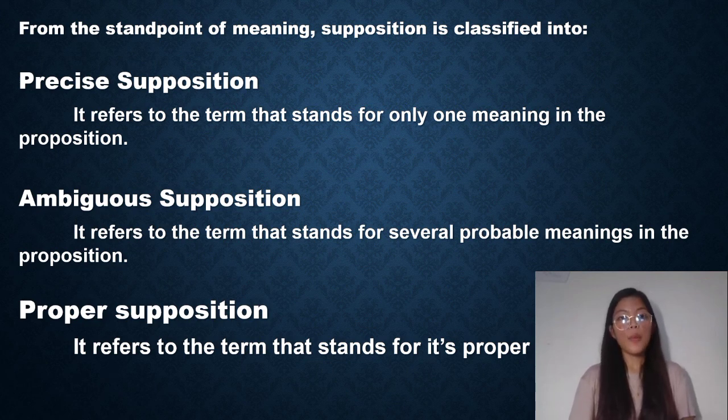Lastly, proper. Proper supposition refers to the term that stands for a proper object. For example, Calbayog is the only city of Western Samar.